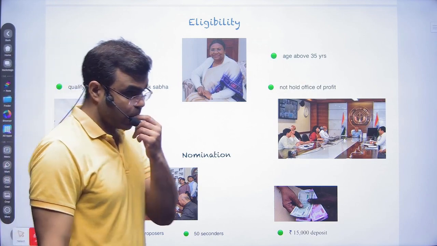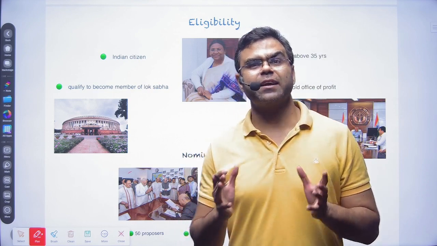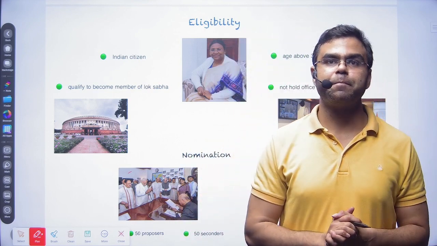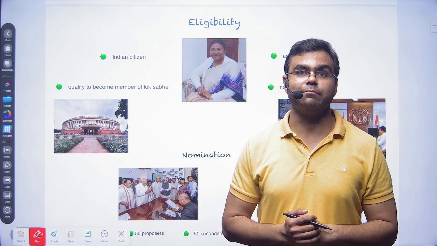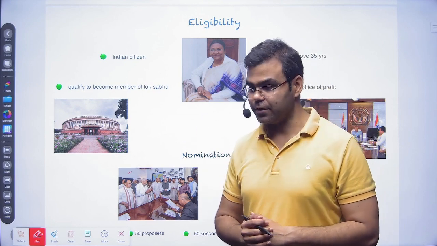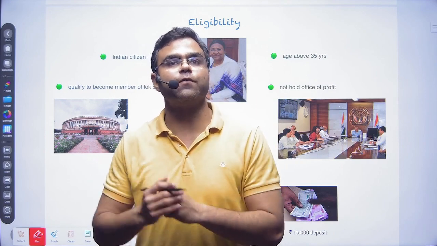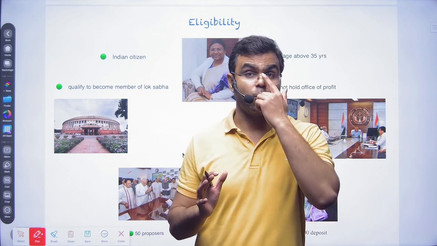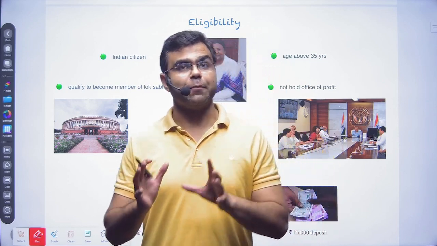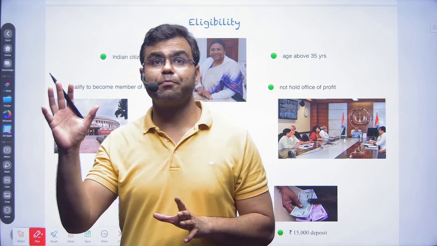If we talk about the eligibility of a president, we know that the president is the first person of India, and everyone would prefer to be part of this supreme office. As we know, India is a republic country. What is the meaning of republic? It means that the head of the state will be elected from the people.